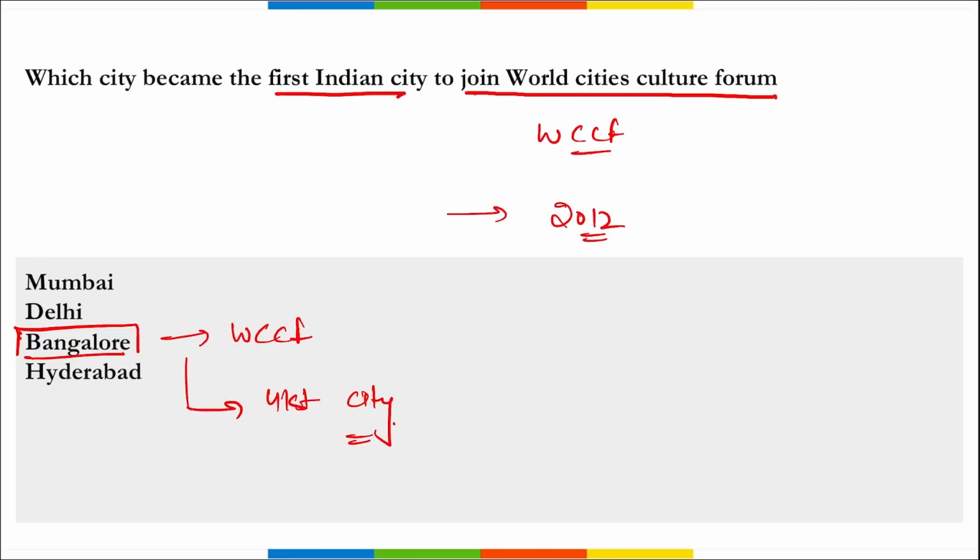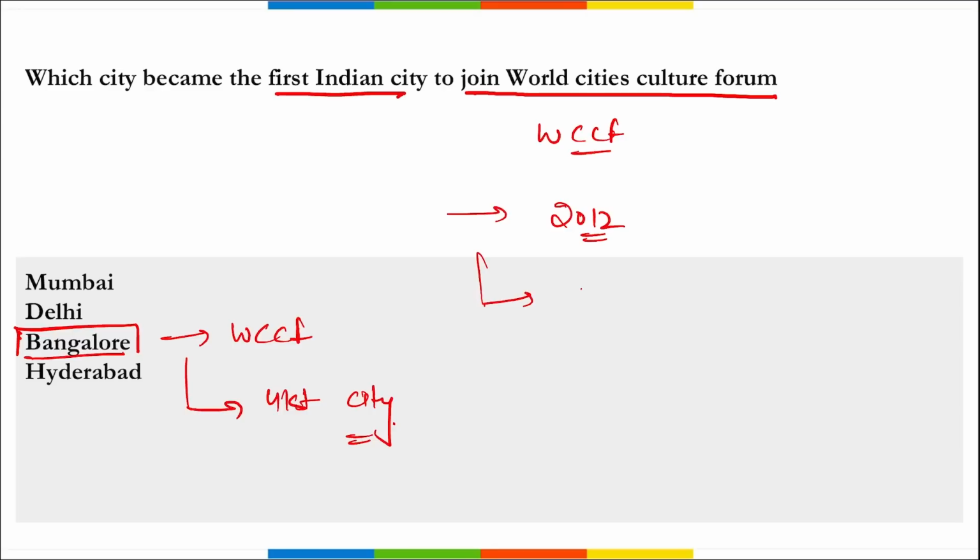This WCCF undertakes comparative research to assess the impact and significance of culture and creativity and share their findings with the forum so that cities can make evidence based policy decisions.